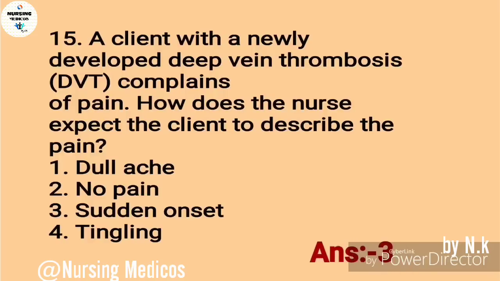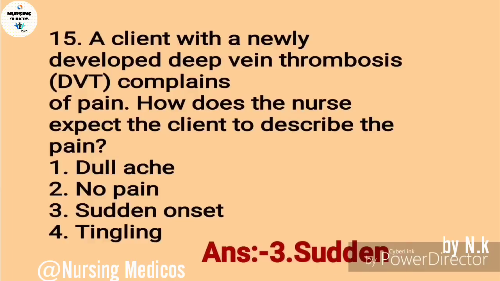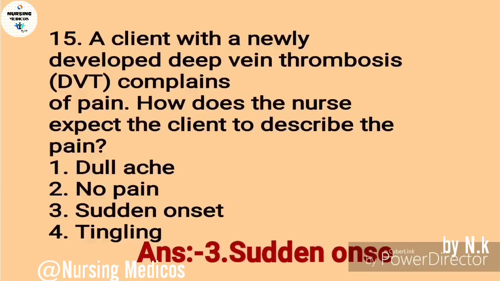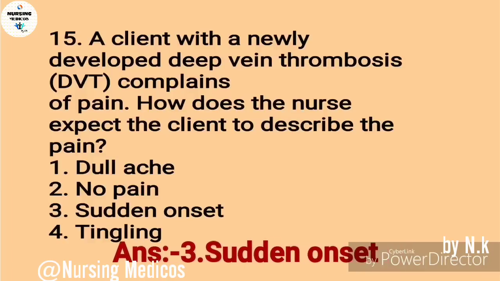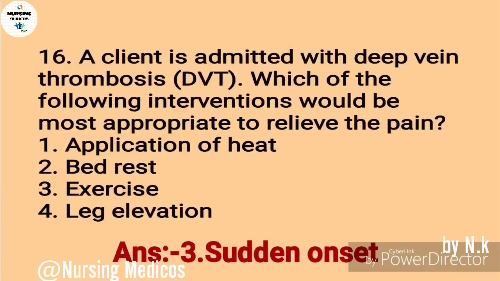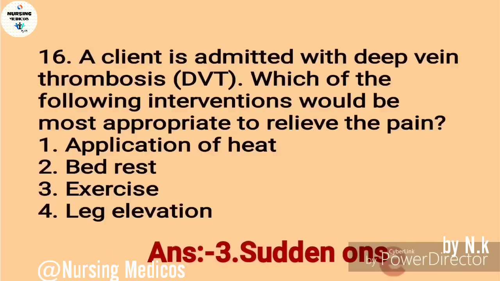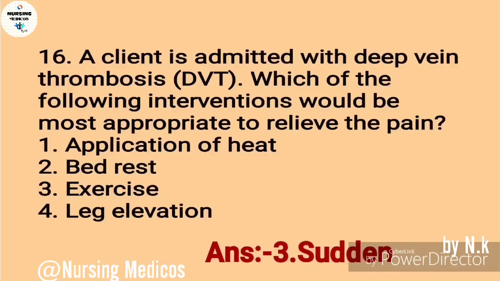Third one, sudden onset. Fourth one is tingling. The answer is sudden onset. In case of DVT, deep vein thrombosis, pain is sudden onset.